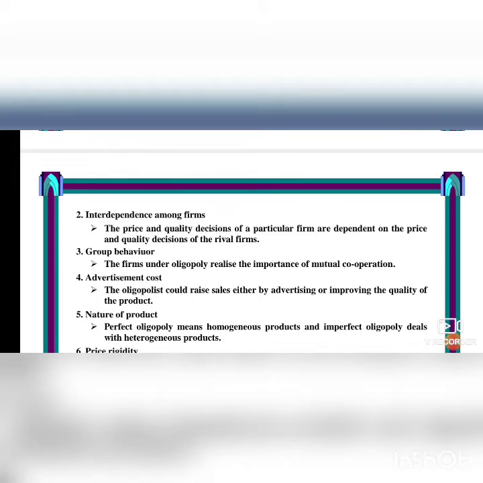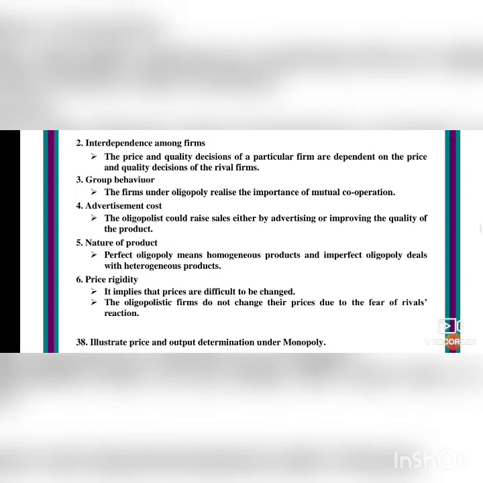The nature of the product. Perfect oligopoly means homogeneous products and imperfect oligopoly means heterogeneous products. Perfect oligopoly means homogeneous, single product selling. Imperfect oligopoly means heterogeneous products, means many nature products.